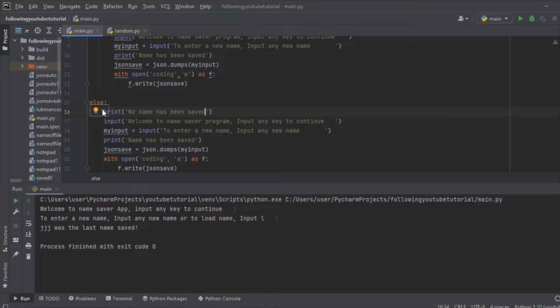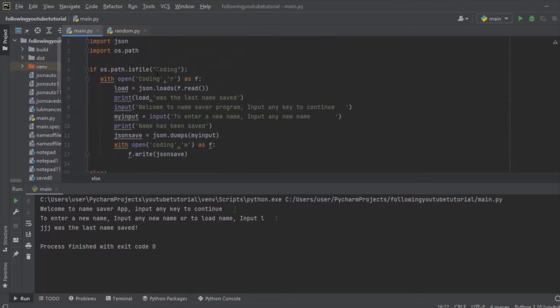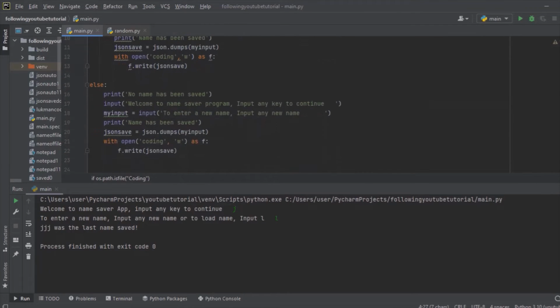So I think that yes, if such file does not exist, it comes to this side and says no name has been saved. You just run the program normally where you input any key to continue, you input the name you want to enter, you want to save, and it says name has been saved, and also it saves it with the save function. So let's run the program now and see the result right now.